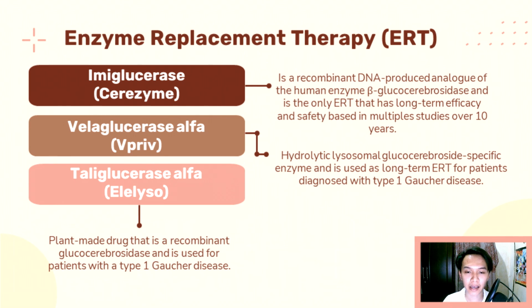Next, we have velaglucerase alpha, sold under the brand name Vpriv. It is a hydrolytic lysosomal glucocerebroside-specific enzyme and is used as a long-term ERT for patients diagnosed with type 1 Gaucher disease. Lastly, taliglucerase alpha, sold under the brand name Elelyso. It is a plant-made drug that is recombinant glucocerebrosidase and is used for patients with type 1 Gaucher disease.